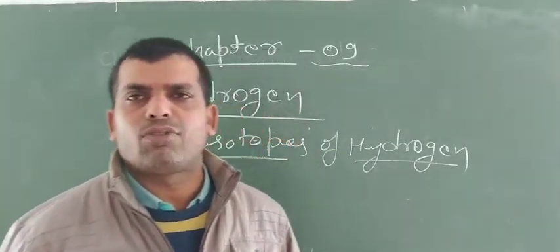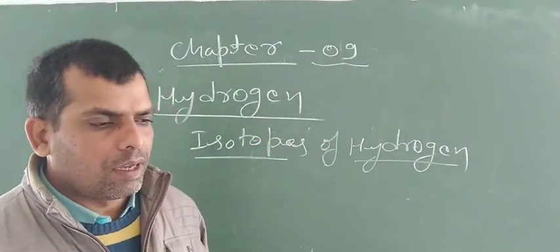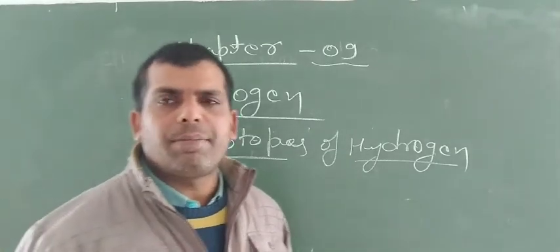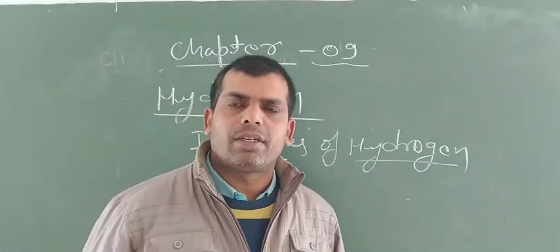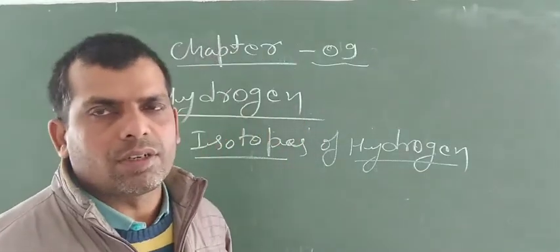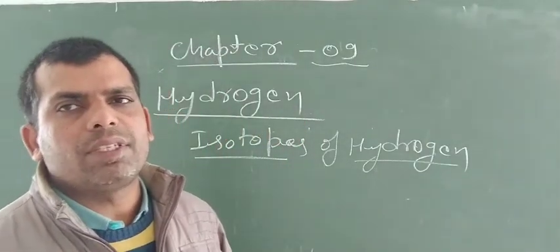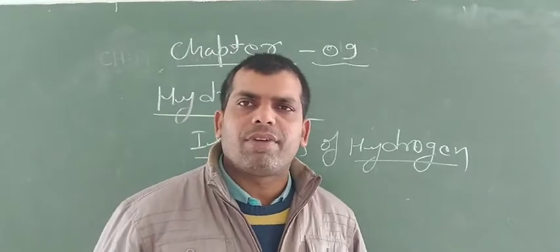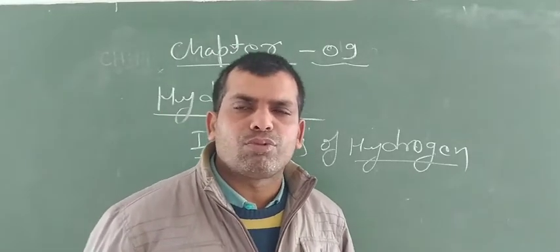What is the meaning of isotopes? A group of atoms having the same atomic number but differing in atomic mass are isotopes of each other.